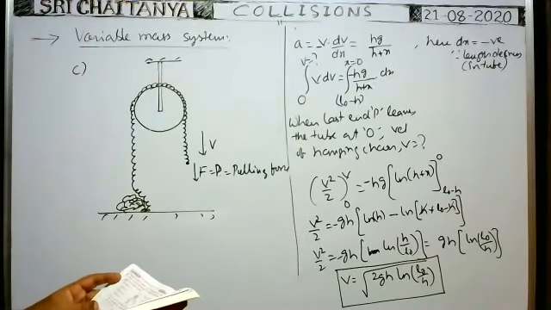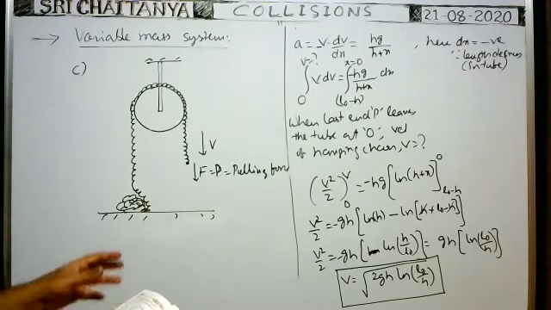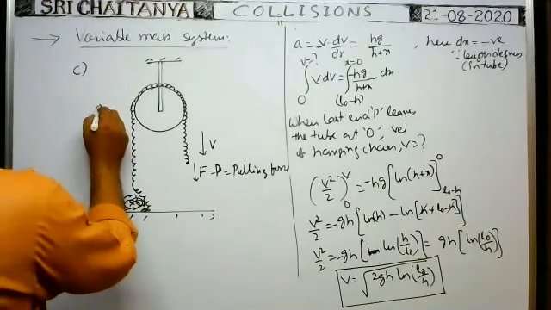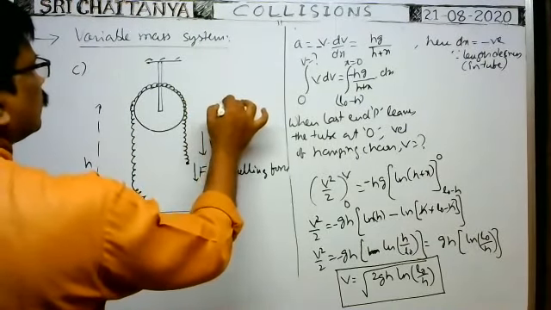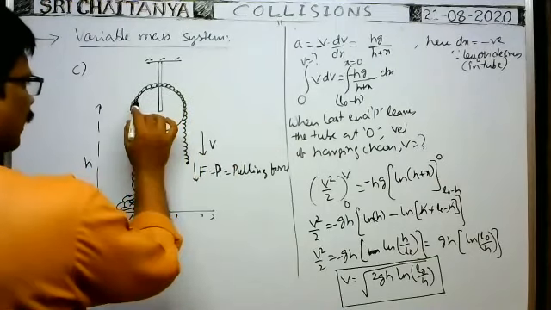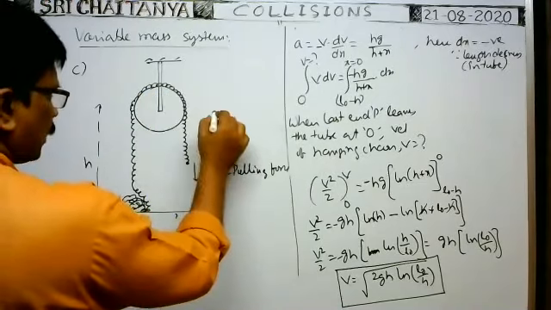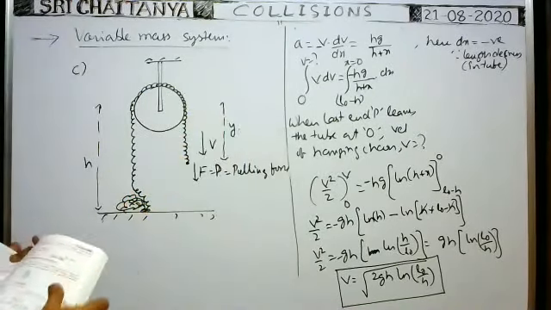So determine the pulling force P required to give the open link chain, the total length of the chain is capital L. Total length means this length plus this length. This is equal to H. This is equal to Y. The length of the chain over the pulley can be ignored because it is a small frictionless pulley. So this length is equal to Y. That is given in the diagram only.